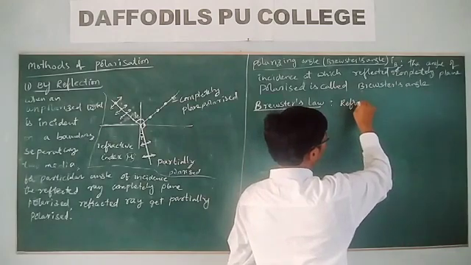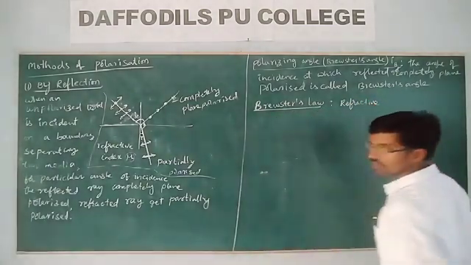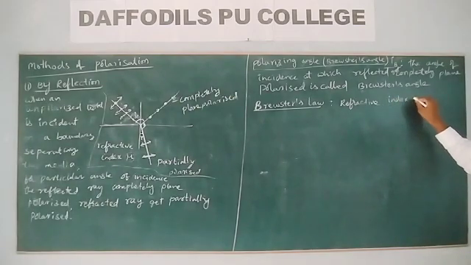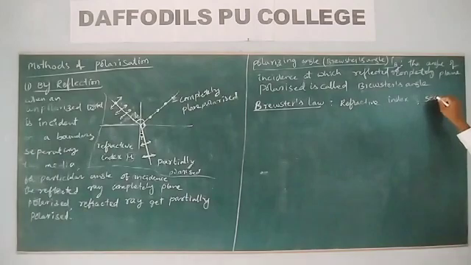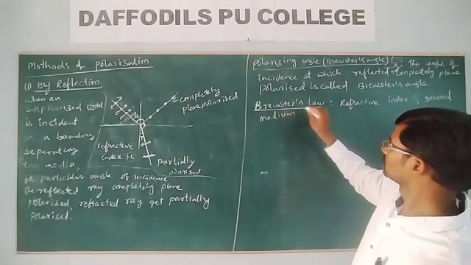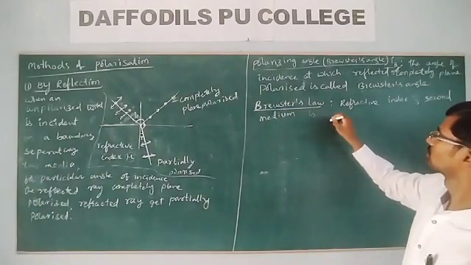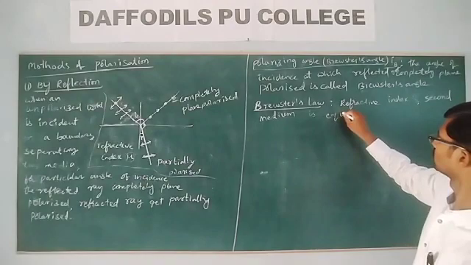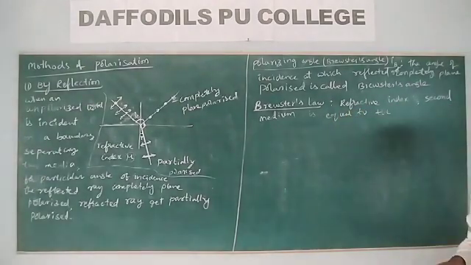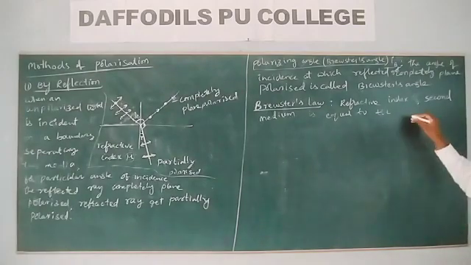Refractive index of the second medium with respect to the first medium is equal to the tangent of the polarizing angle.